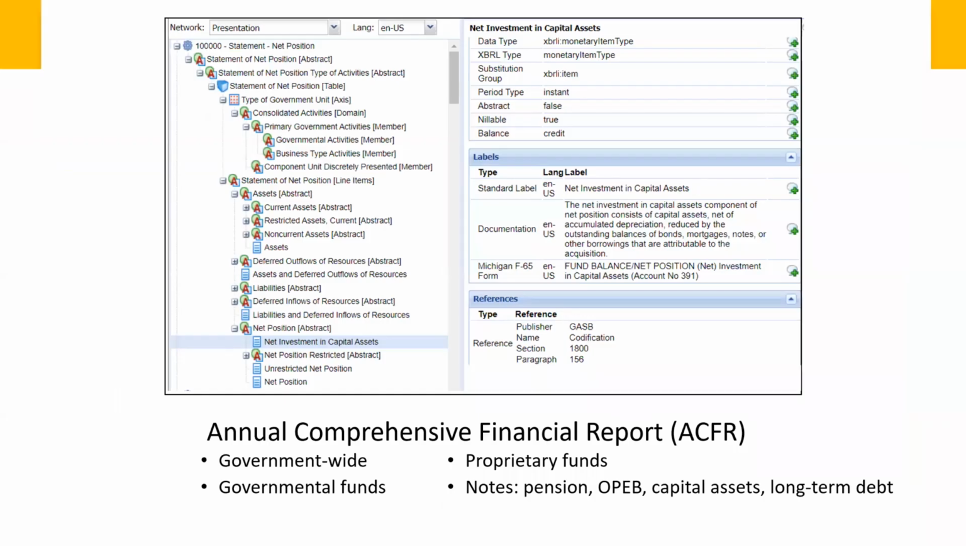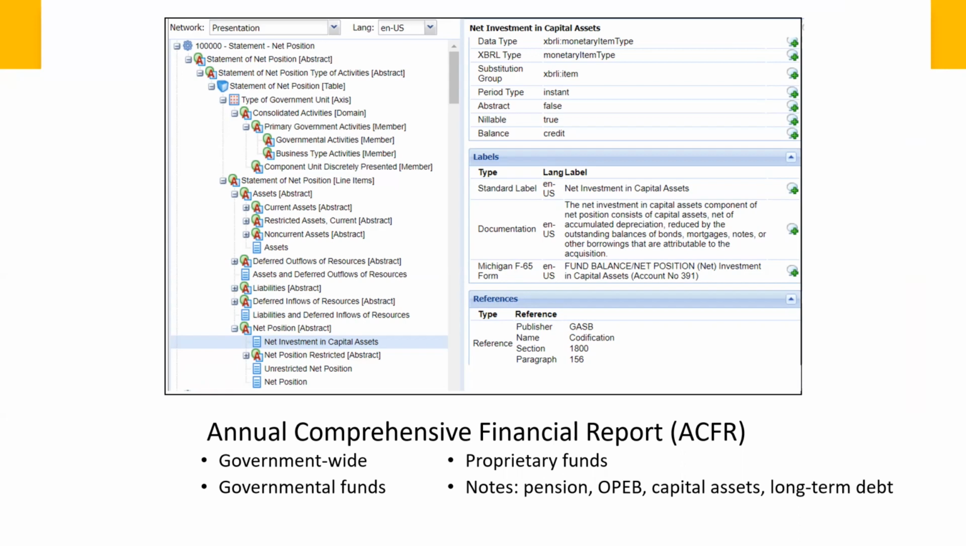A digital dictionary of terms, or taxonomy, has already been developed to represent government reporting of the annual comprehensive financial report. The ACFR taxonomy includes government-wide statements, governmental fund statements, and proprietary fund statements. It also includes notes for pension, OPEB, capital assets, and long-term debt.